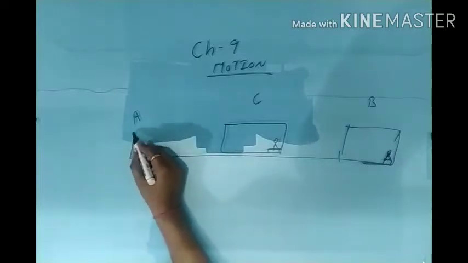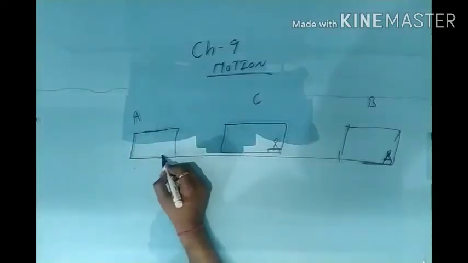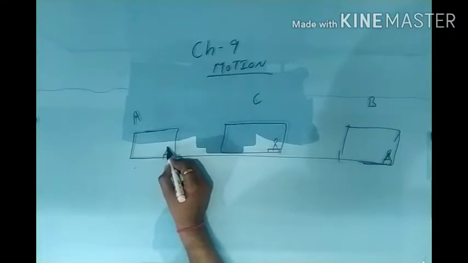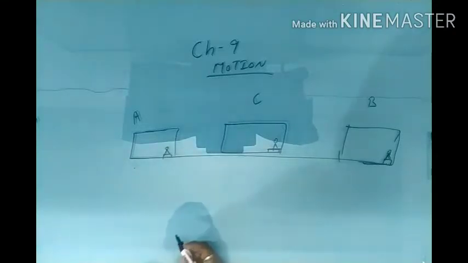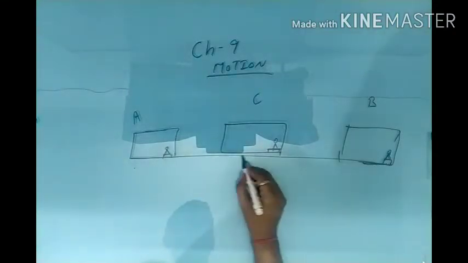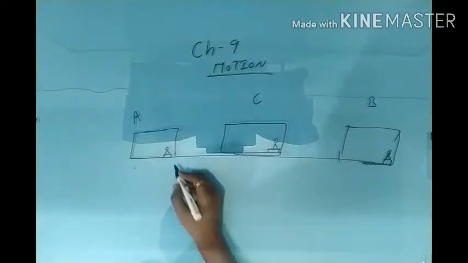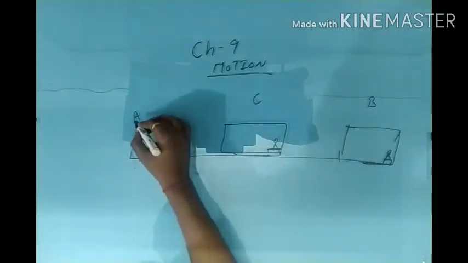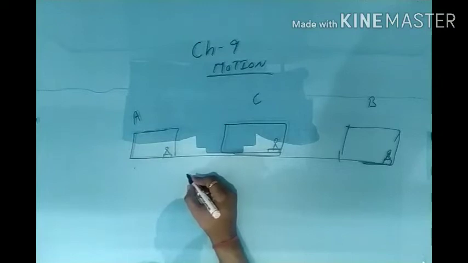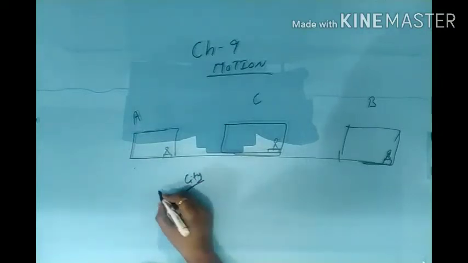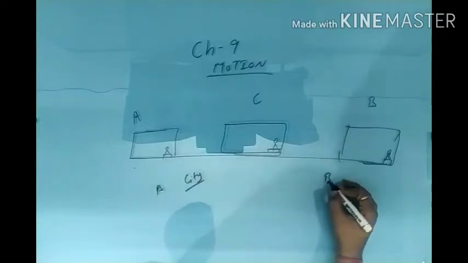So what do you think, is that person moving or not? If we are talking about the motion of the person, he is moving with respect to the railway track or cities, from city A to city B.